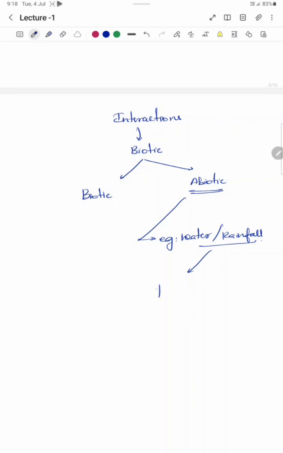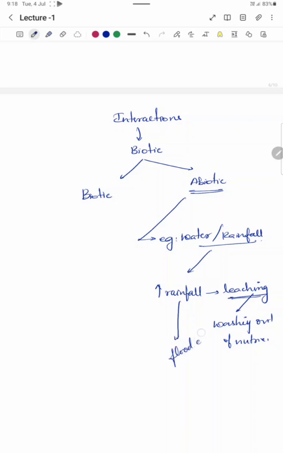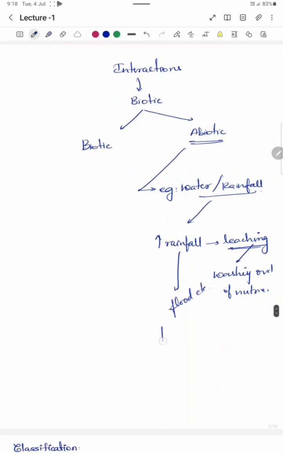So, what if there is an increase in the amount of rainfall? It leads to leaching away of nutrients. Leaching is nothing but the washing out, right? Washing out of nutrients. It also leads to floods, etc. So, what happens when there is a reduction in rainfall? When there is reduced rainfall, it leads to drought. Again, it affects the living organisms, that is, the biotic components.